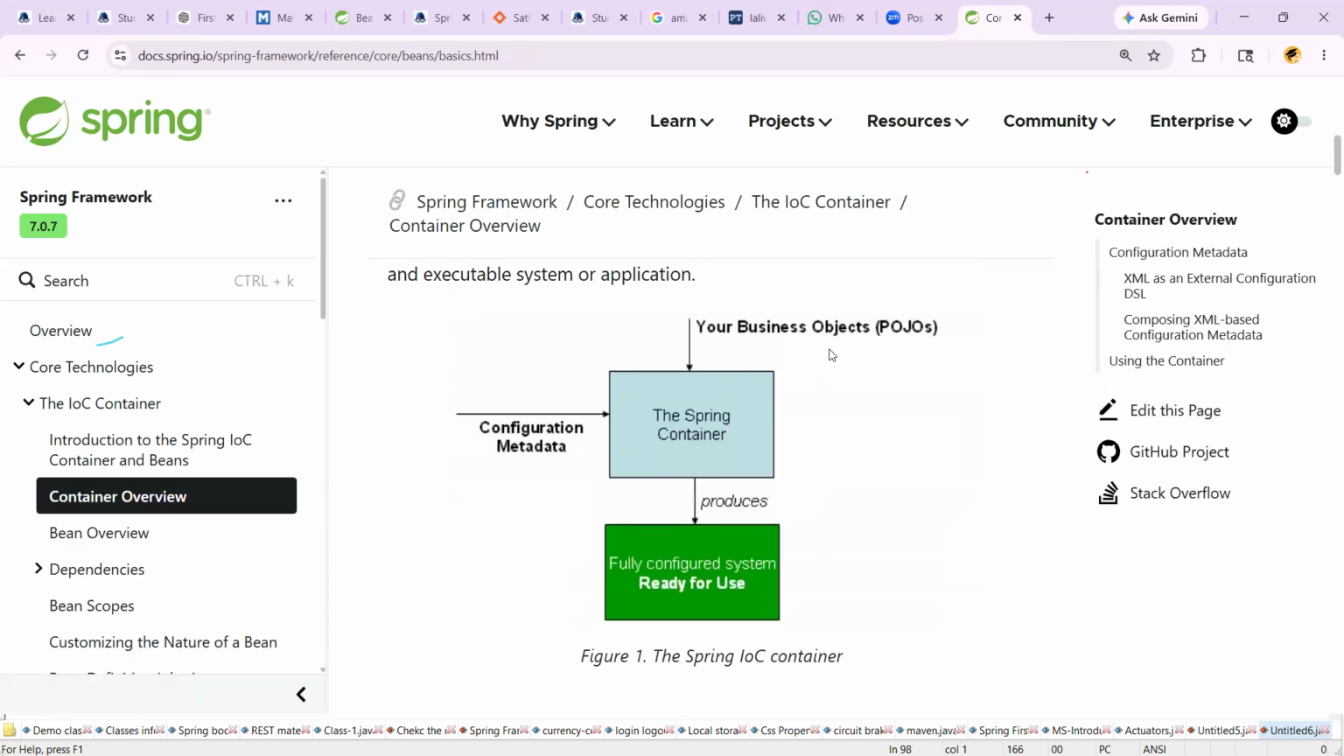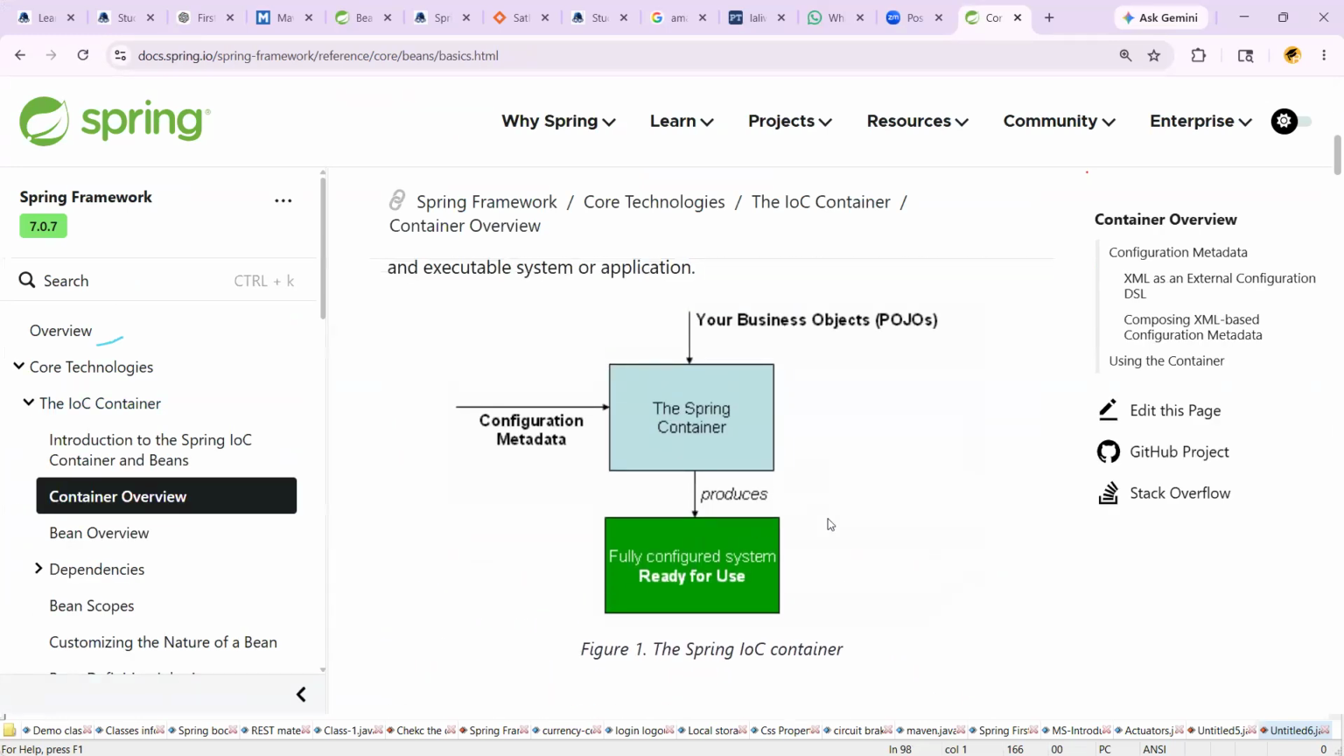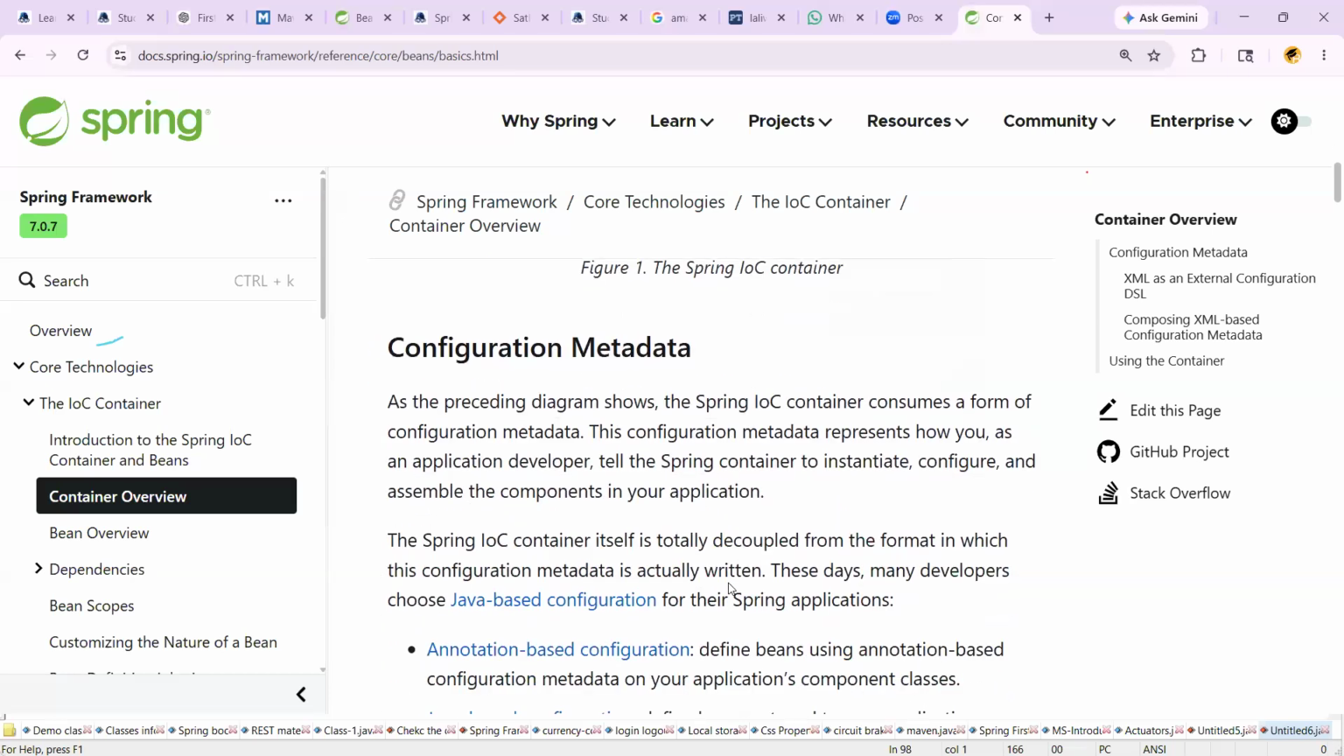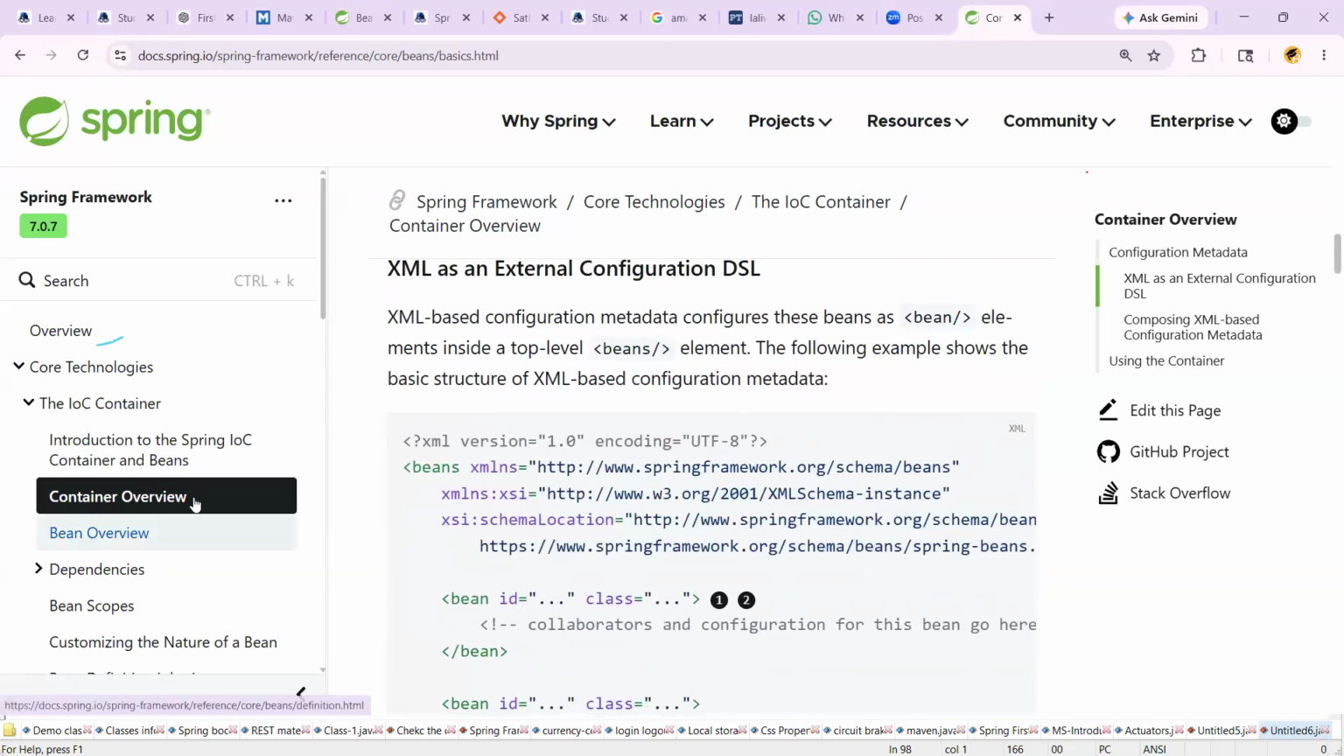Can you see this diagram, right? What is this diagram showing? This is the Spring IOC container. To the Spring IOC container, what should we give? We should give our POJO classes, your classes, right? Correct. To the Spring IOC container, we should give the POJO classes, nothing but our class details, and we should give the configuration metadata. Then a fully configured system is ready to use, right? This is the Spring IOC container. This is called the container overview.